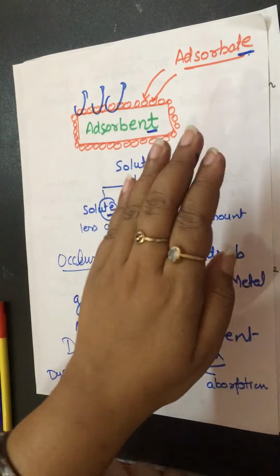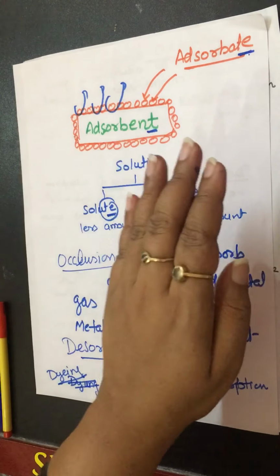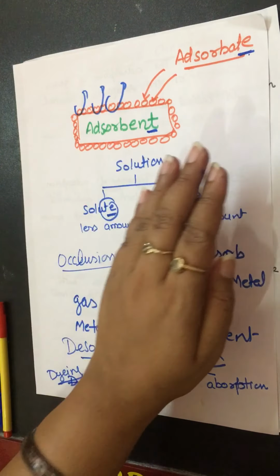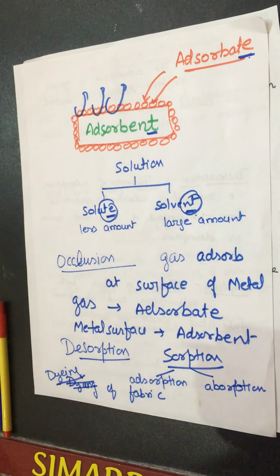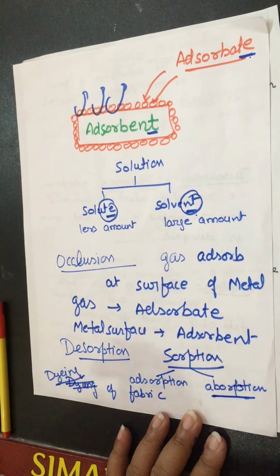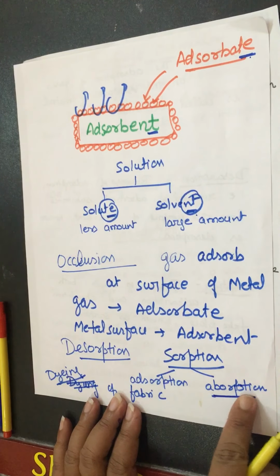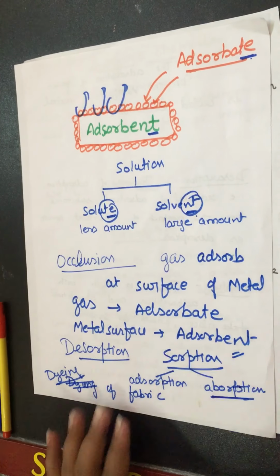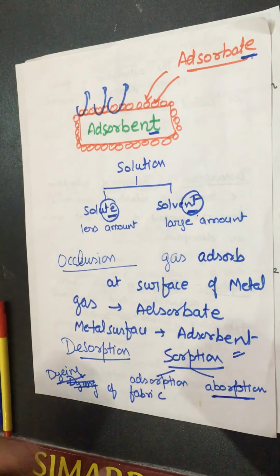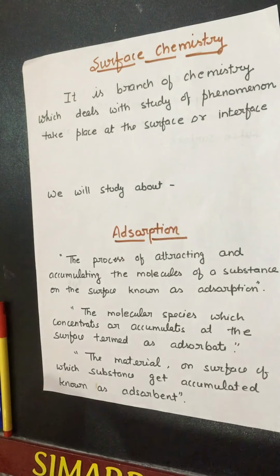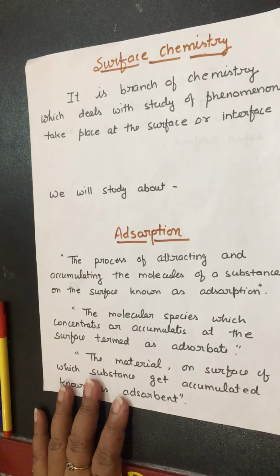But if this color is put again and again on the fabric, the color particles will move inside the fabric. It means now it becomes absorption. When adsorption and absorption both take place simultaneously, this is known as sorption.